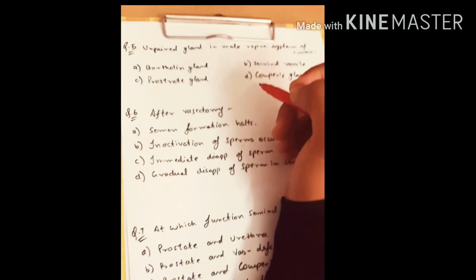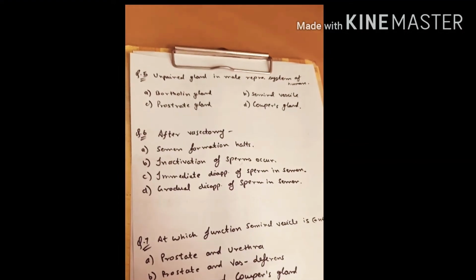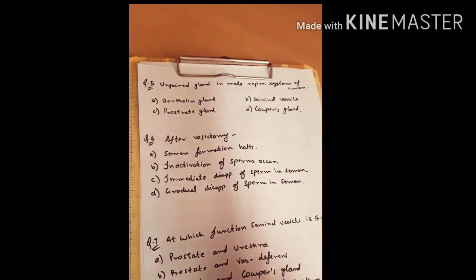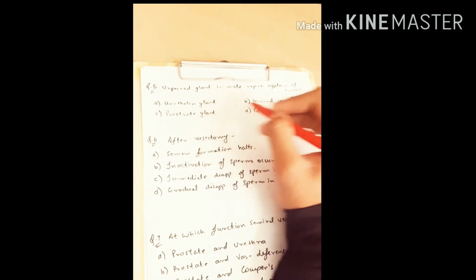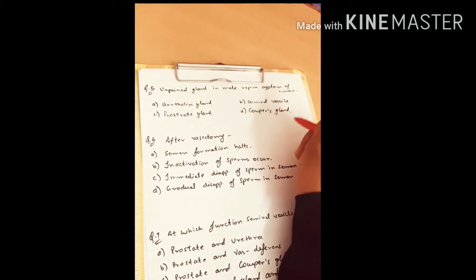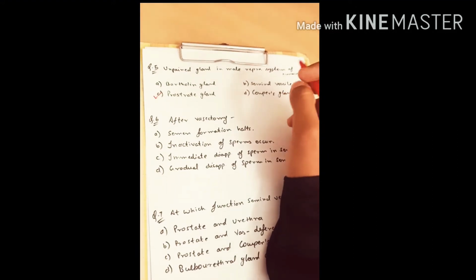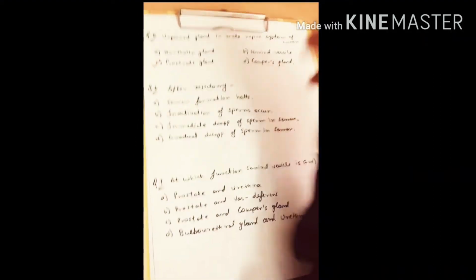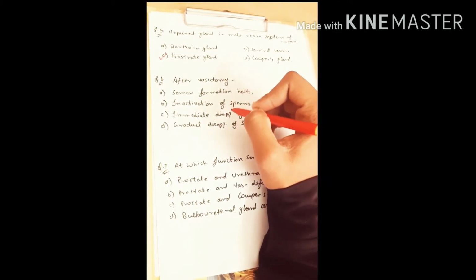Okay, so moving to our next question, question 5, which says unpaired gland in male reproductive system of human is. The options are option A Bartholin gland, option B seminal vesicle, option C prostate gland, and option D Cooper's gland. So the correct option is C, prostate gland. You can see this clearly in the diagram of the male reproductive system.